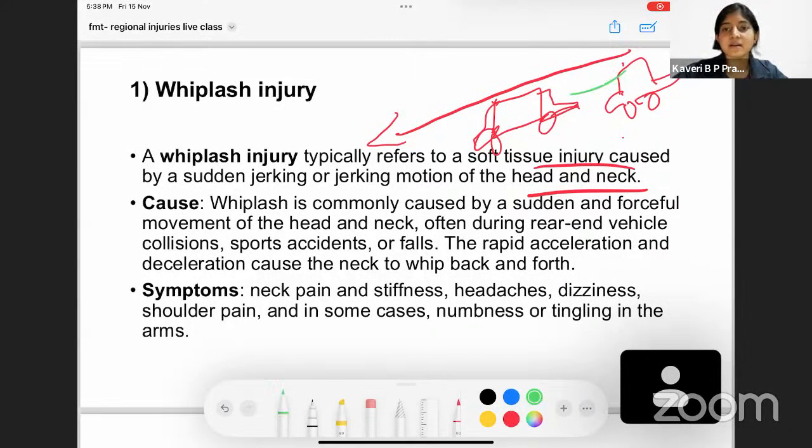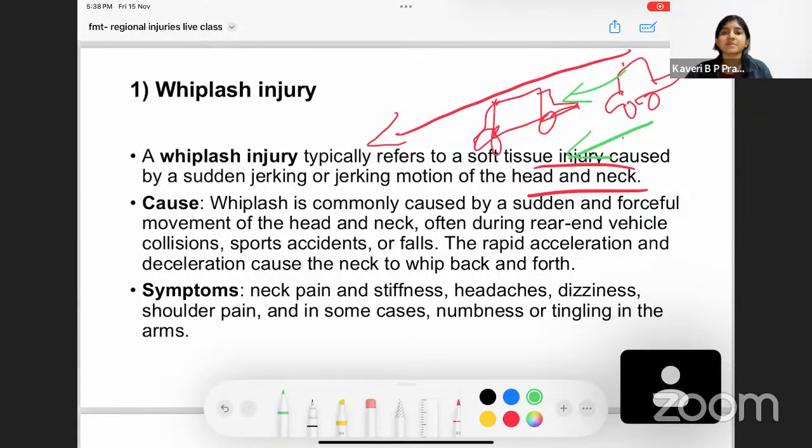When there is impact, the rear-end, backside vehicle hits, the front seat occupant is going to suddenly jerk to the front. And when it goes like that, there is going to be rapid acceleration. That is, the head is going to move forward with acceleration, and then it's going to come back slowly, following deceleration, and that is why there is going to be damage in the neck structures.